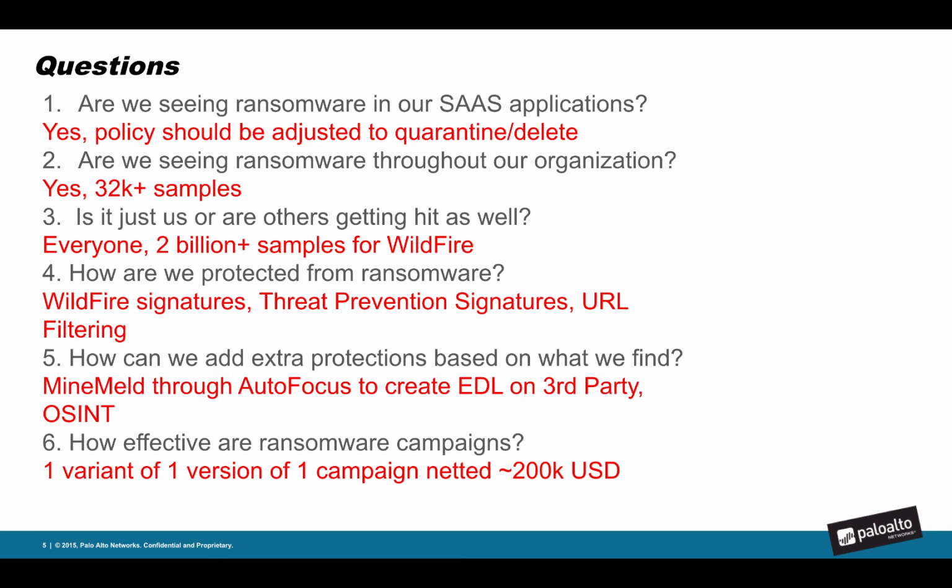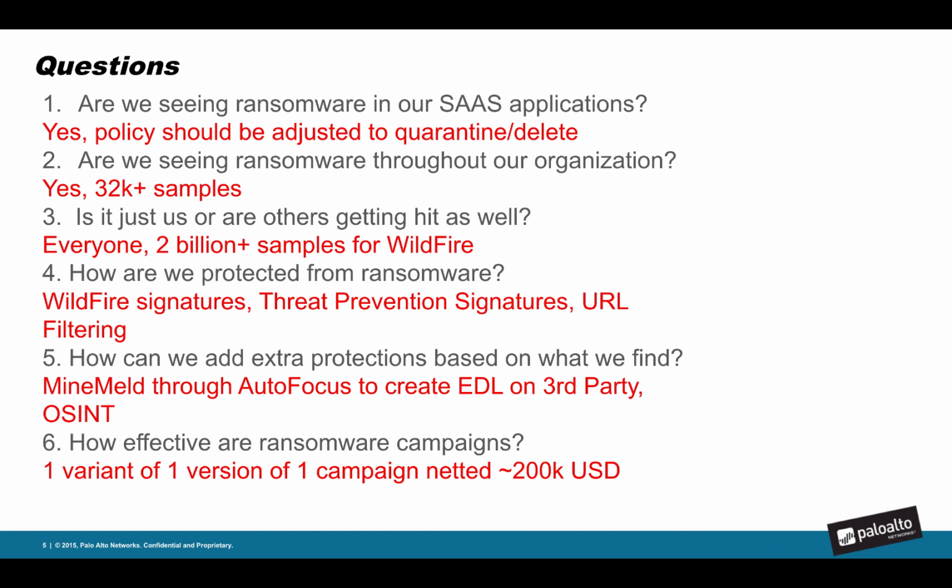So we can create even more granular external dynamic lists and create those protections automatically. So as we're seeing these threats come in through our threat intelligence feeds, we can automatically push those down to the firewall and do those protections. So it's not even just what we see, but what's seen across the entire ecosystem.